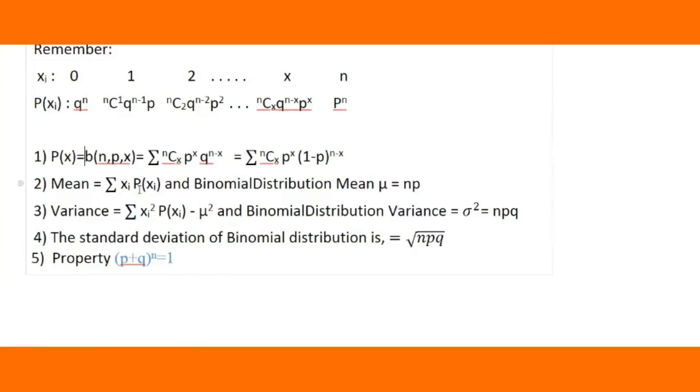p plus q raised to n is equal to 1. Whatever you add and whatever the power n is, it may be any value 1, 2, 3, it is always equal to 1 in the binomial distribution. Because if you take 50% negative and 50% positive, altogether it will become 100%, that is 1. This is a simple idea about this property.